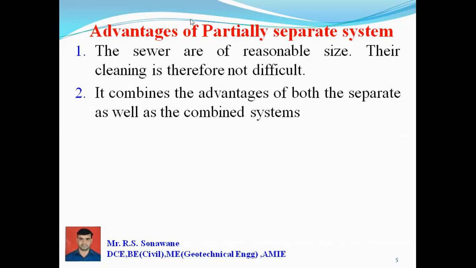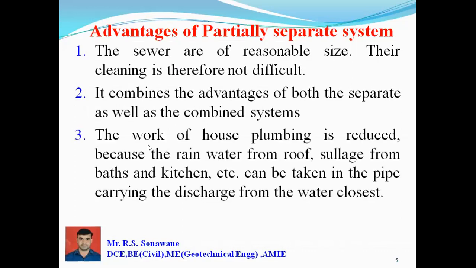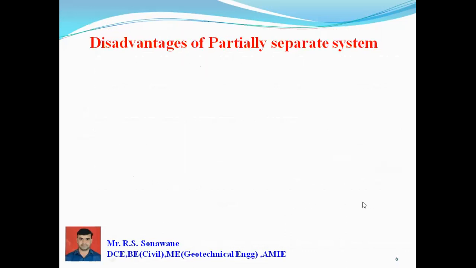The third advantage: the work of house plumbing is reduced, because the rainwater from the roof, and water from the bath or kitchen, can be taken in the pipe carrying the discharge from the water closet.